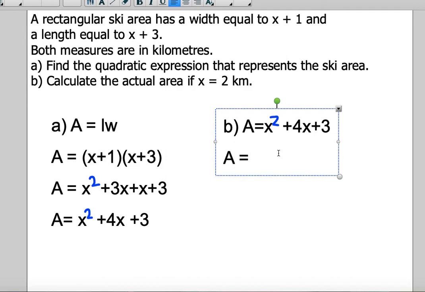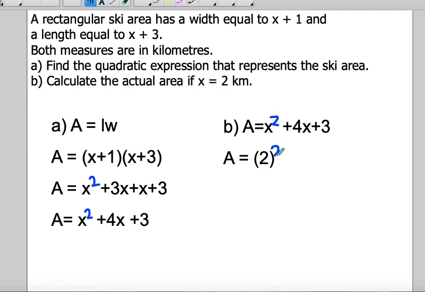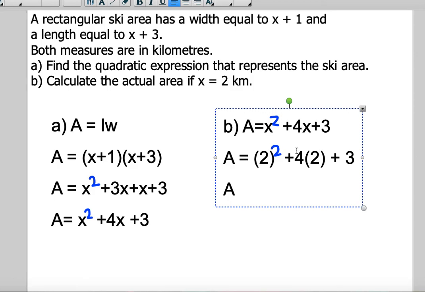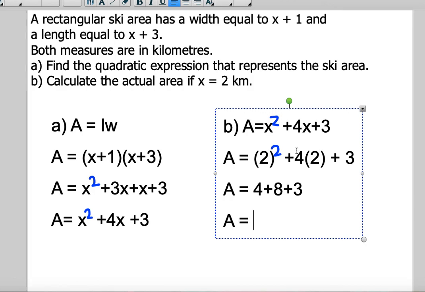So area equals 2 squared plus 4 times 2 plus 3. And then we're going to solve to find that area. So 2 squared is 4, plus 4 times 2 is 8, plus 3. Area is equal to 4 plus 8 is 12, plus 3 is 15 kilometers squared.